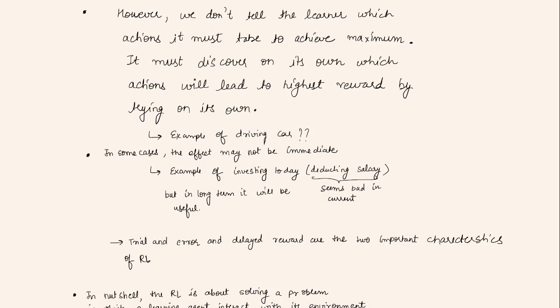We try something and we learn from those experiences. We try to evaluate those experiences by looking at their reward, the long-term reward. These are the two important characteristics of reinforcement learning.